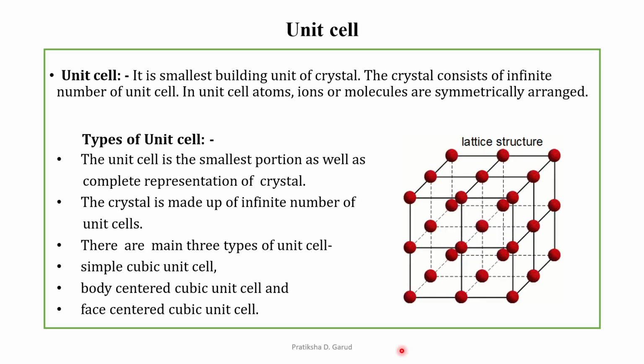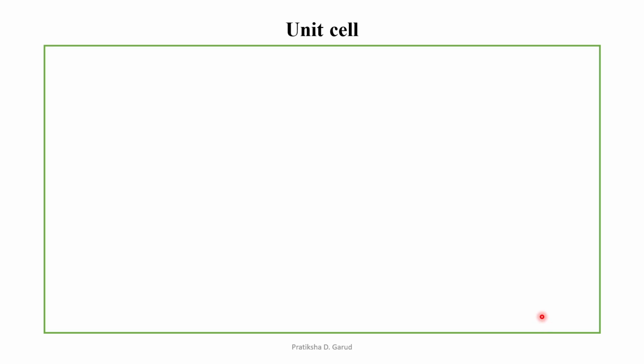So this is the structure of a unit cell. Here we can say that in the first case, this is the smallest building unit, and when it is repeated many times, we get the lattice structure. Okay, so this is a unit cell and the lattice structure. Then further, let us see the first type of unit cell, that is the simple cubic unit cell.